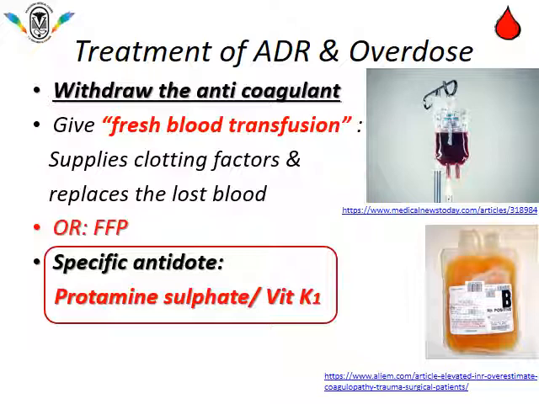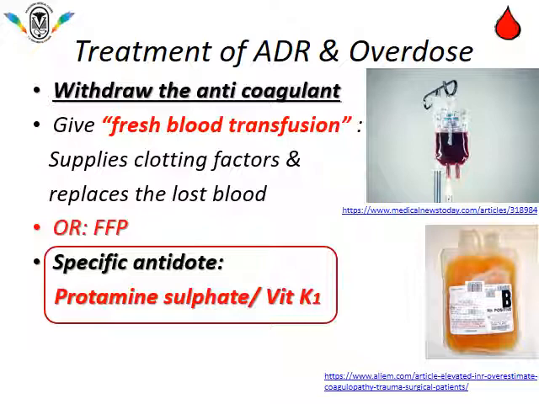And depending upon the anticoagulant, we can give specific antidote. If the patient is on heparin therapy and overdose or ADR is seen with heparin, we can give protamine sulfate, or if it is warfarin, then vitamin K1 is the specific antidote with oral anticoagulants.